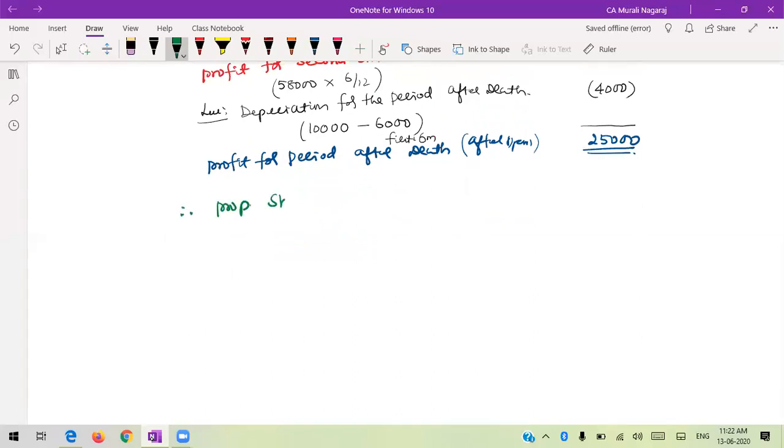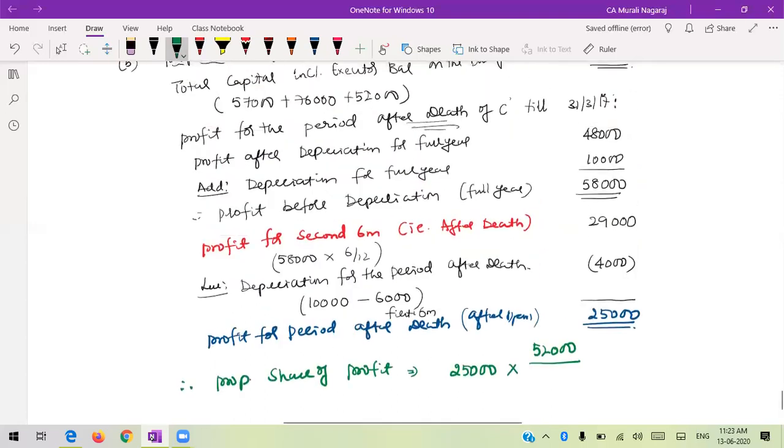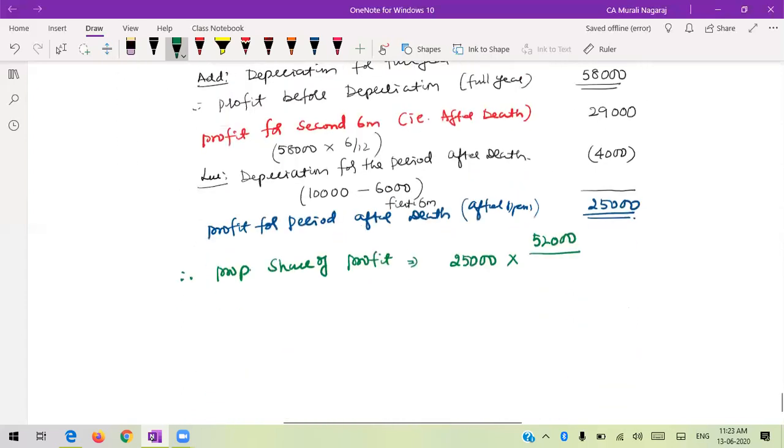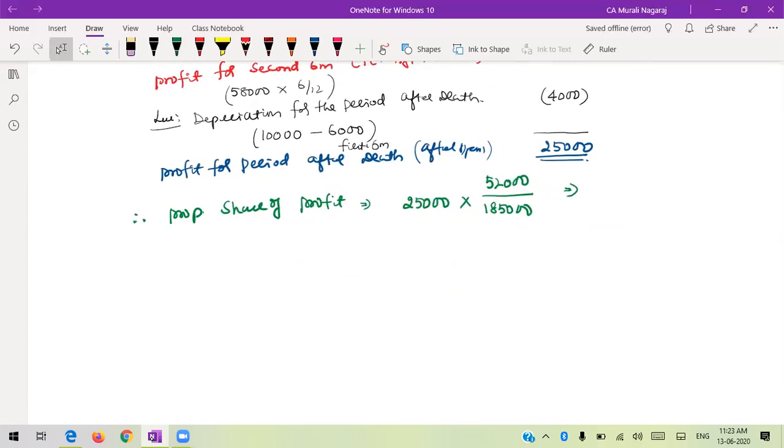So proportionate share of profit is equal to 25,000 into 52,000, which is due, out of 1,85,000 total capital. Can you give me the proportionate share of profit? Is it 7,027? Yes, sir.